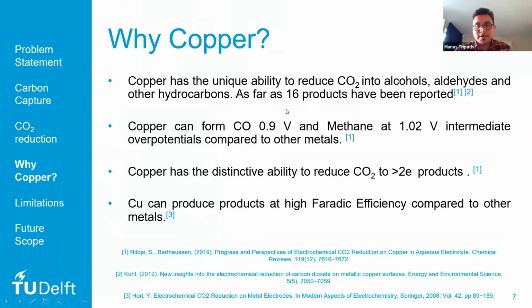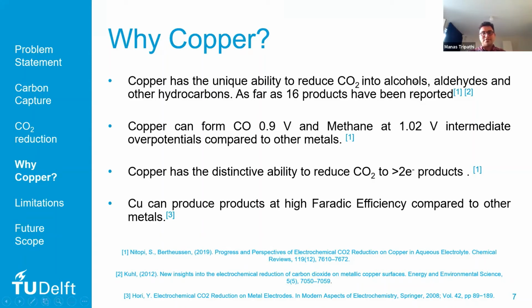So copper, why actually copper? Copper has a unique ability to produce as many as 16 products. When it was found, it was a big breakthrough; maybe it was thought that it could change the world. Apart from that, copper can work at intermediate overpotentials, which requires a lot less electricity to work.